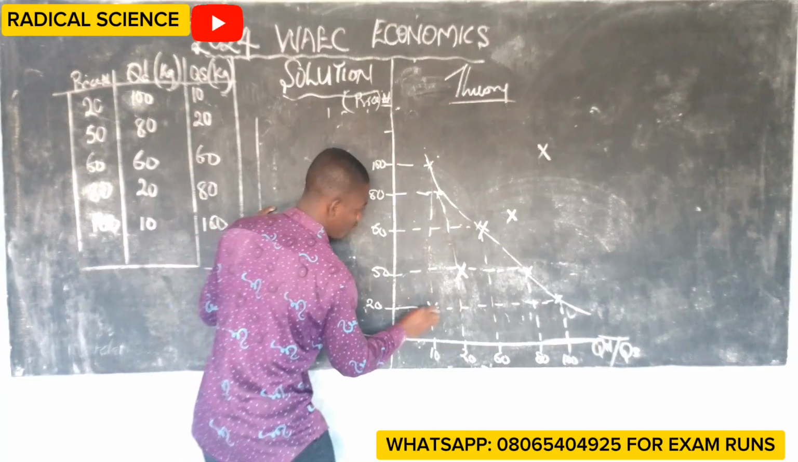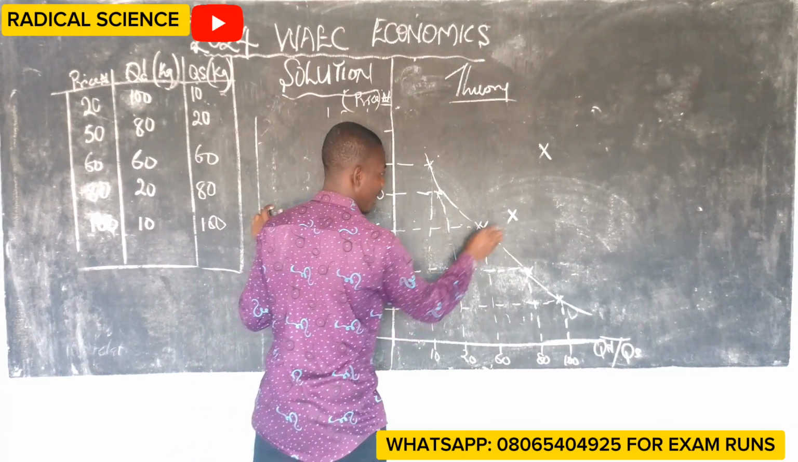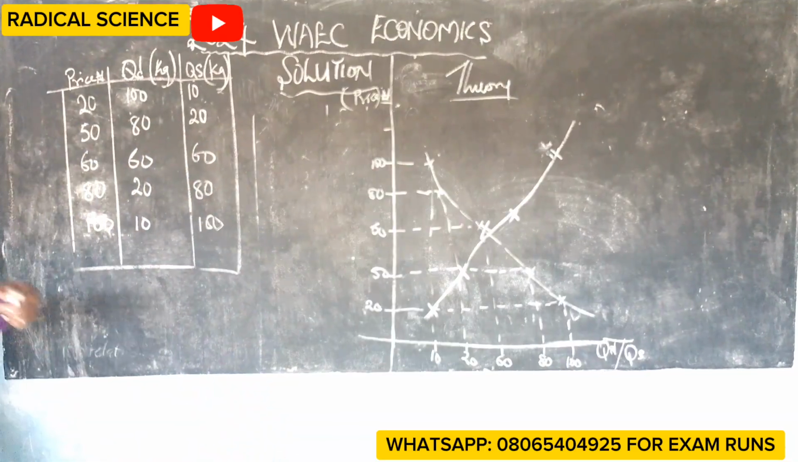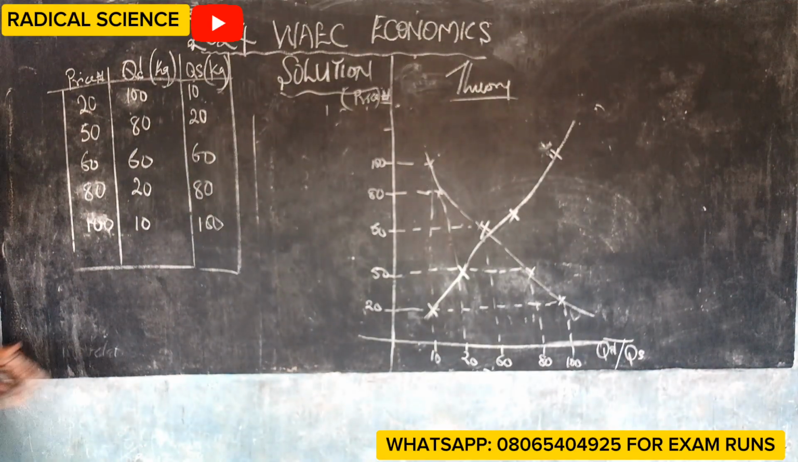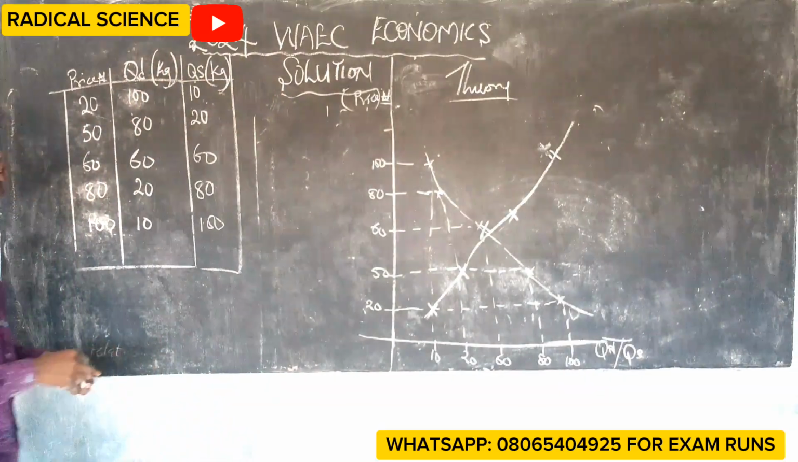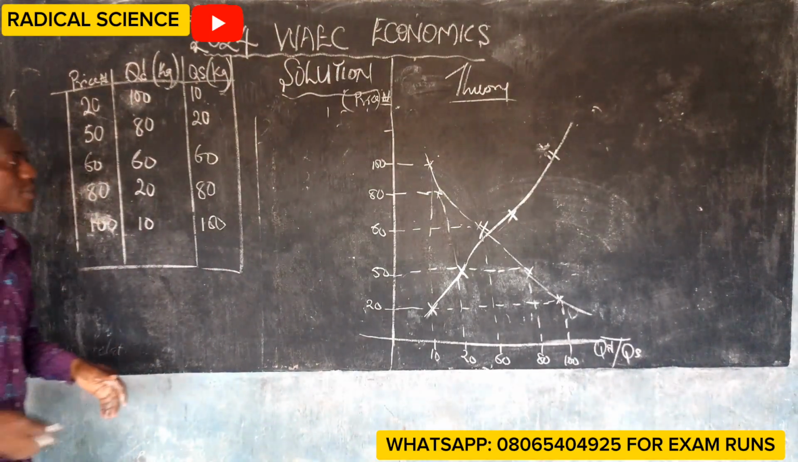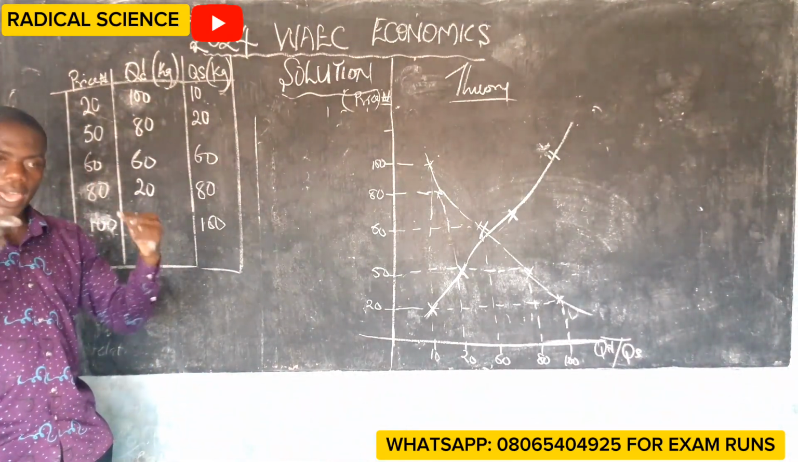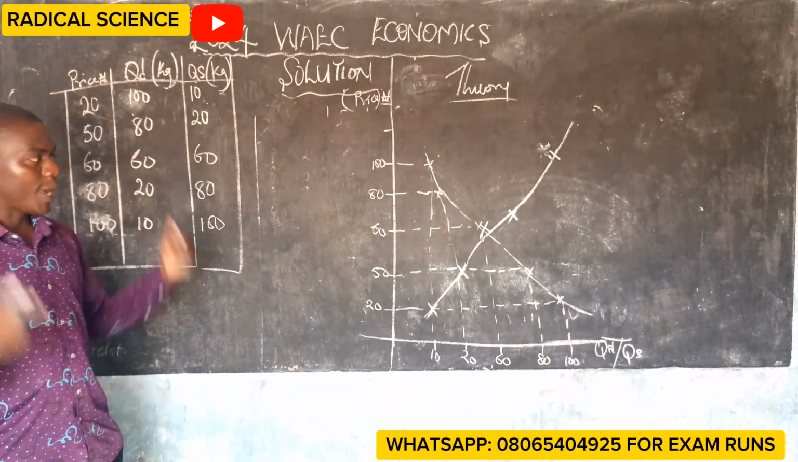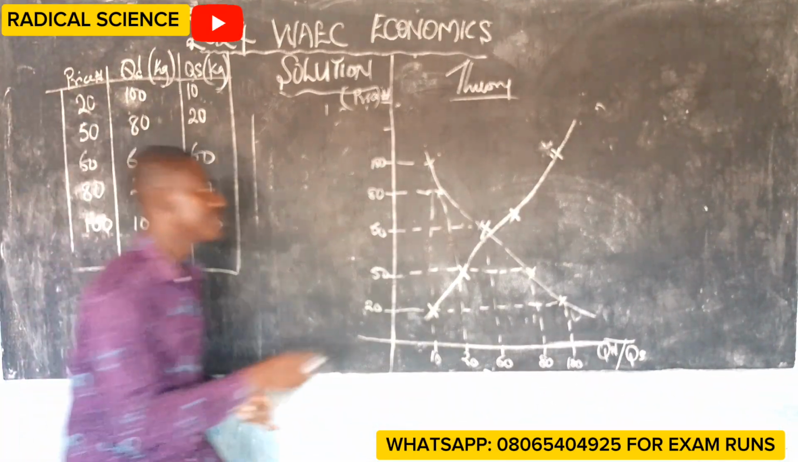Now, please join the asterisks together. If you check, there is a meeting point. From this curve, I'm going to answer the questions that follow. The first one is, what is equilibrium quantity? What is equilibrium price? Please note it.